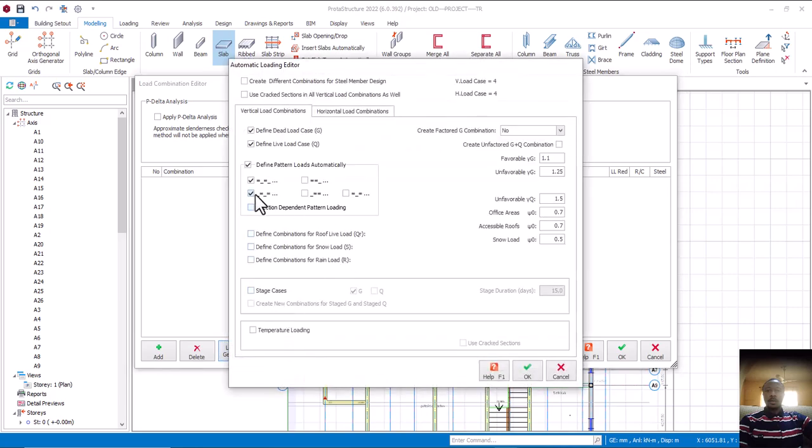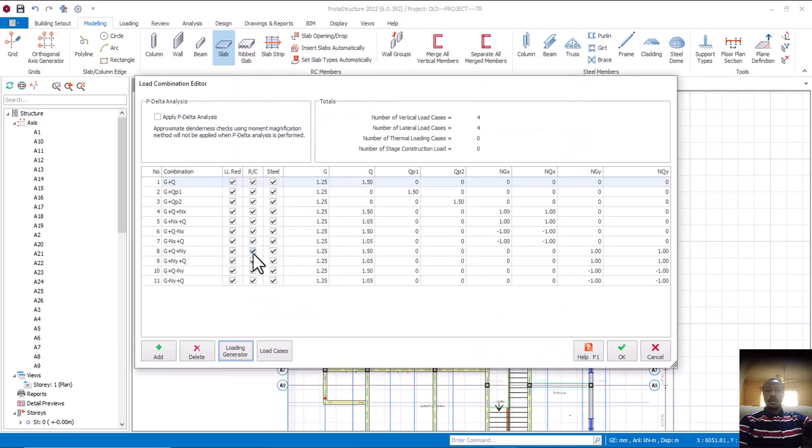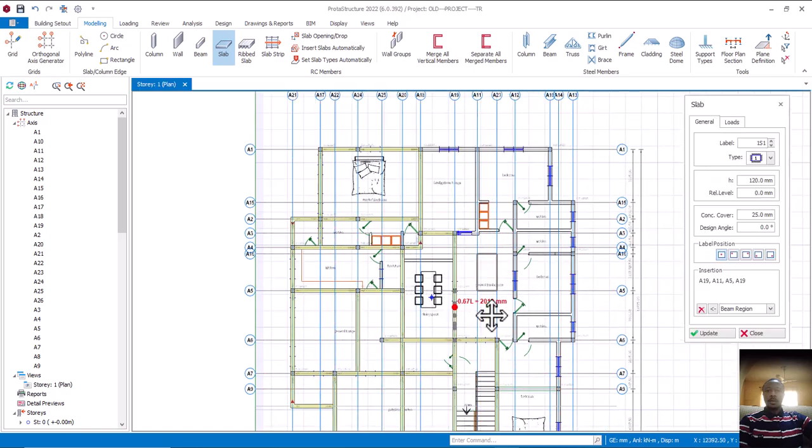Okay. All right. So now, since it does not require steel, it does not require any load, any wind load. So as it is, once I come to this place, I'll just click on OK. The load combination will appear. So let's wait for it. Okay, can you see them now? So I can now click on OK. Now our slab property will come up.